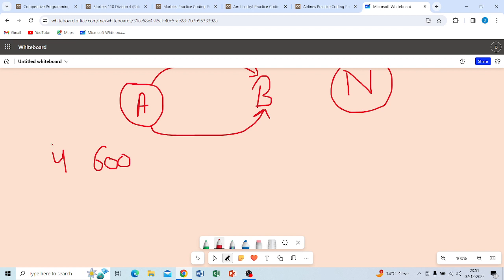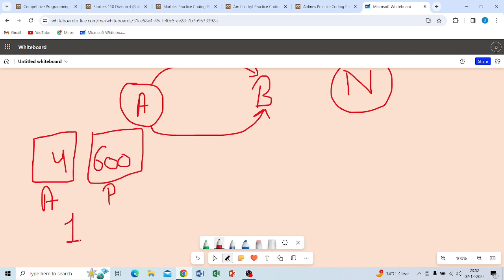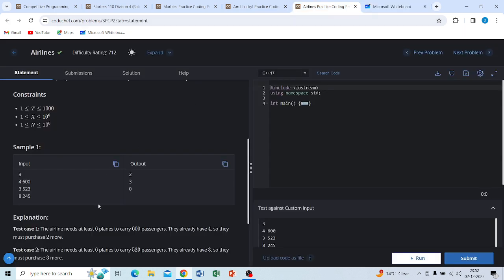At that time, you know very well that our aircraft is 4 and the number of passengers is 600. This is our aircraft and this is our passengers. One aircraft will carry only 100 people. So for the 600 people, I want to get 6 aircraft. I hope you know very well what the problem statement is.